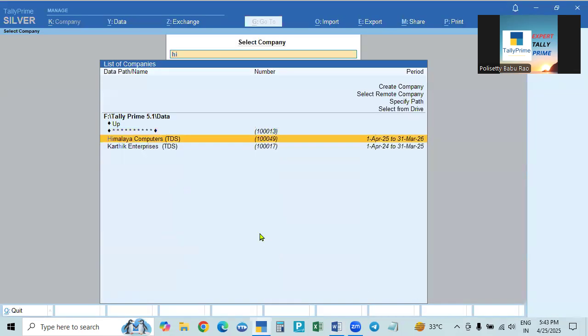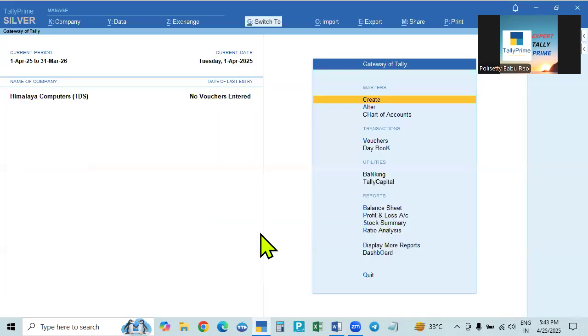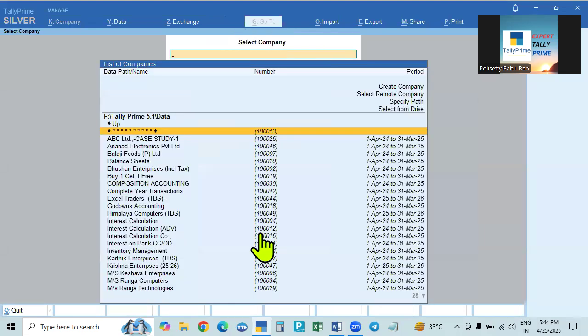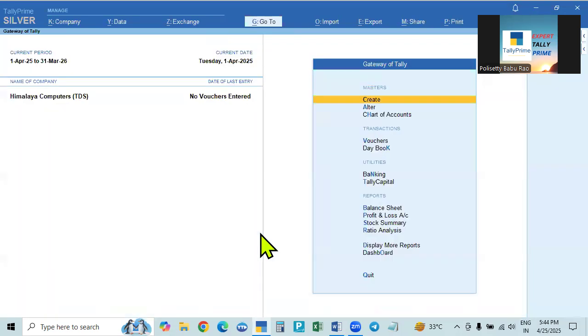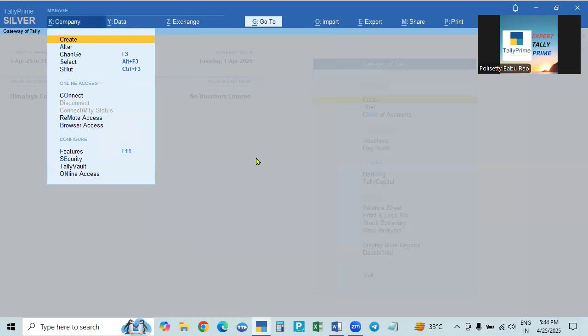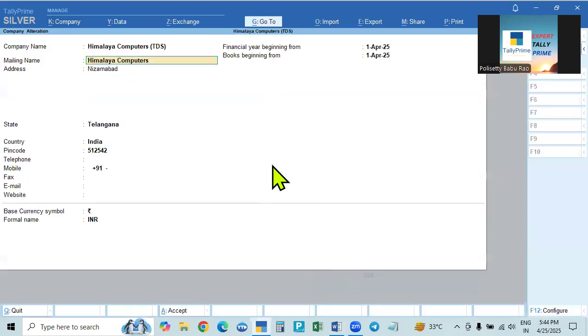Okay, here if you select Himalaya Computers, everything is the same. This is 25-26. We will not increase it; the financial year starts first April.